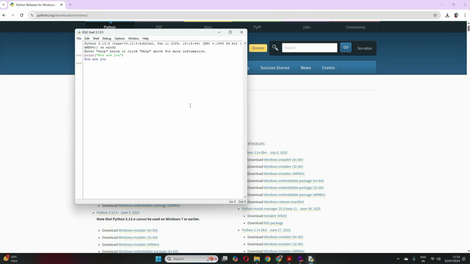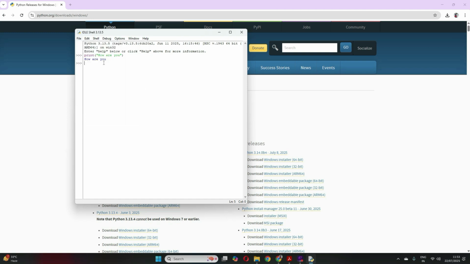So this is good only for very short pieces of code, and you cannot save your code here. Like I wrote this, if I want to save it so that I can use it again, I cannot save it in interactive mode. You cannot save the code that you have written. Clear? For that we use script mode.